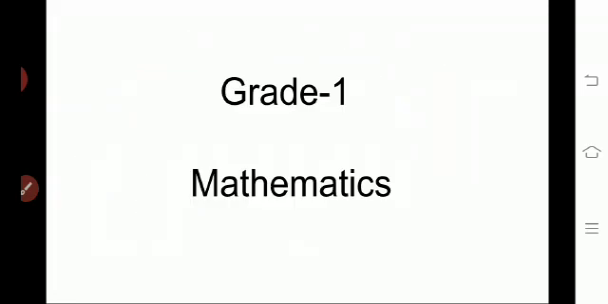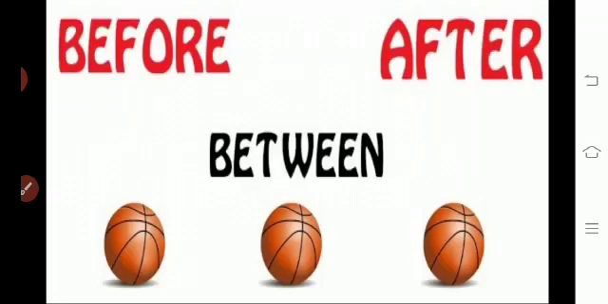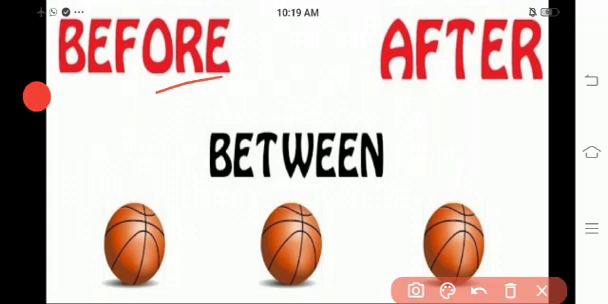Okay, children. Welcome to grade 1 mathematics class. Children, today we are going to revise chapter 5, numbers from 10 to 20. In this chapter, first let us revise the before, between, after concept.